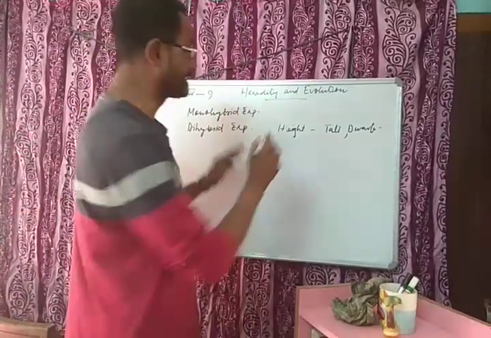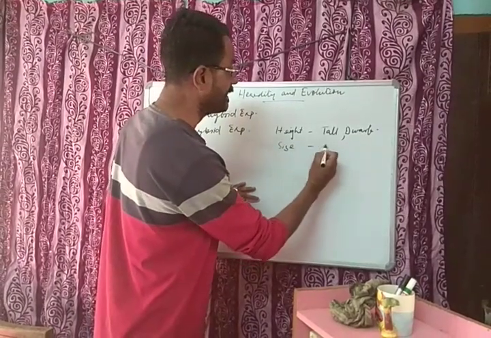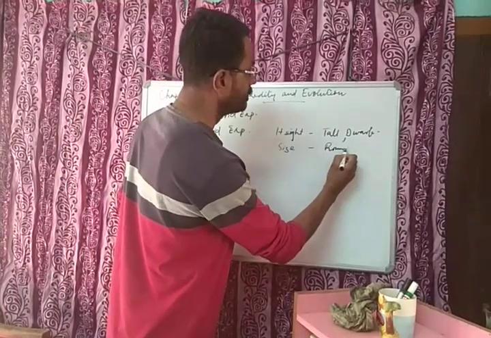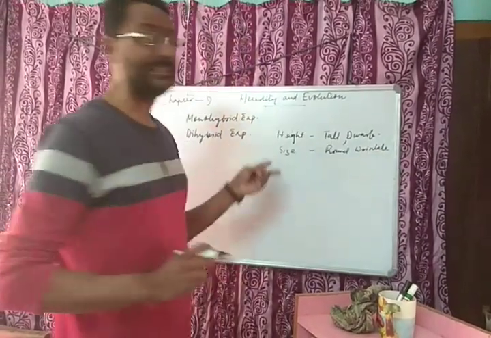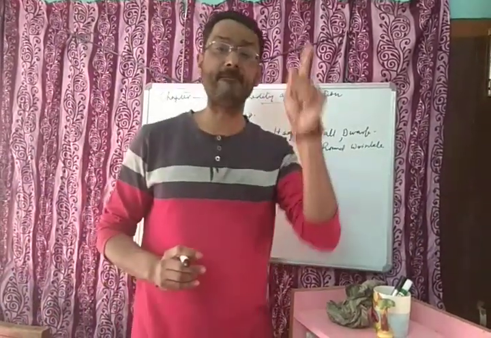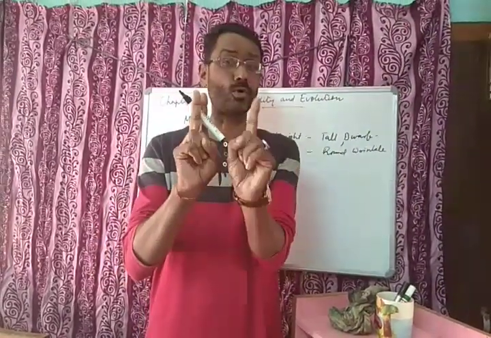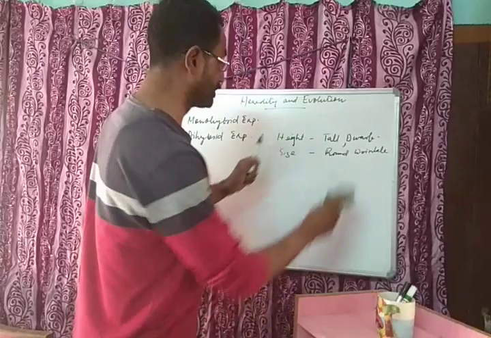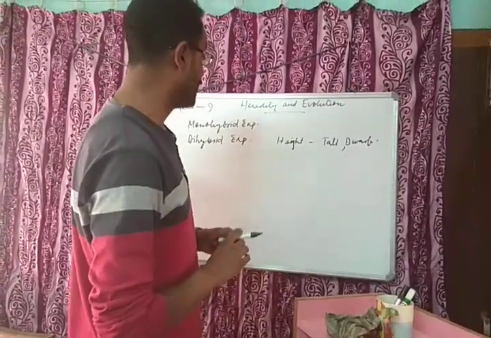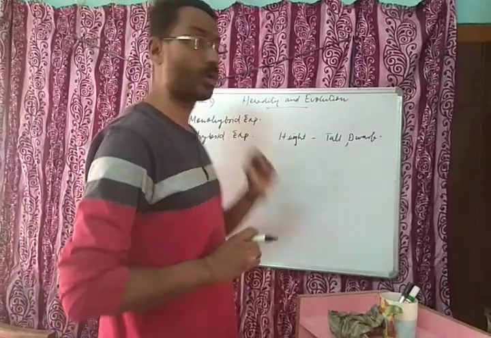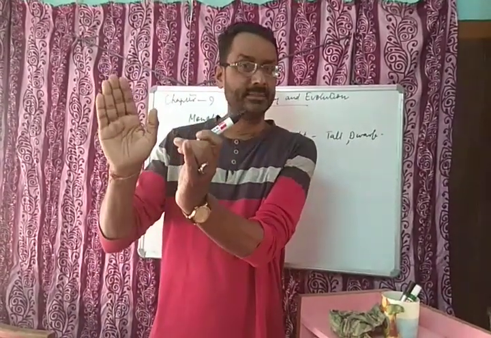Like that, seed size: round and wrinkled. Like that, Mendel took 7 pairs of contrasting characters. When he took one pair of contrasting characters and crossed it, he named it the monohybrid experiment. We will go for that in the next part.